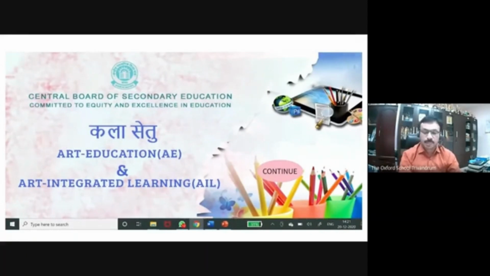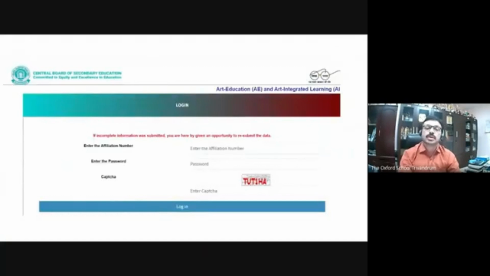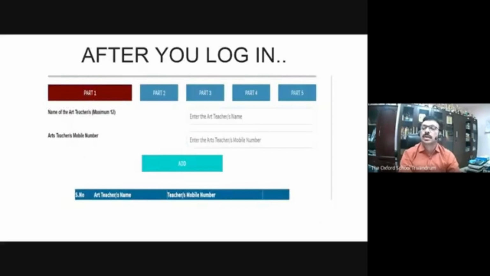Let's continue. This is the portal wherein we have to log in and enter the details. And this is the first page wherein you have to enter the affiliation number of the school, password, and the CAPTCHA characters, and login. Right. So if you want, you can take screenshots. We are not supposed to share this PPT with you. Those who would like to have it for future reference, you can take screenshots. It's already there, but the coming slides you can take.